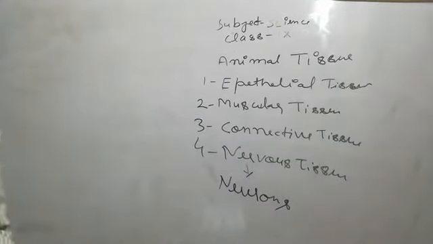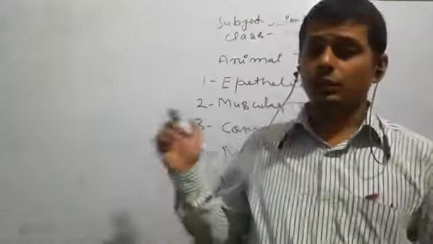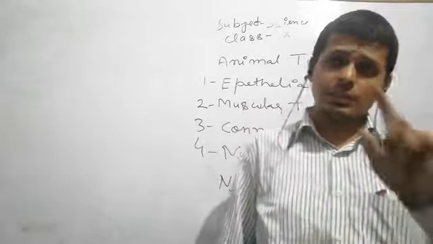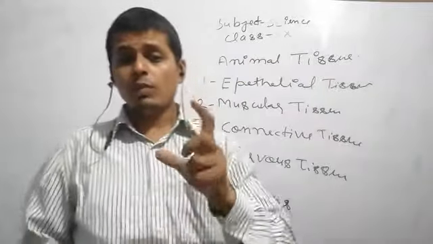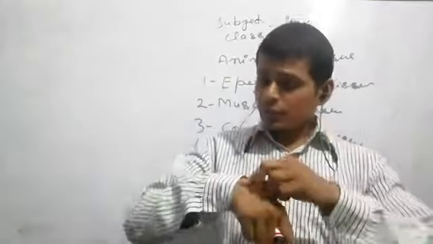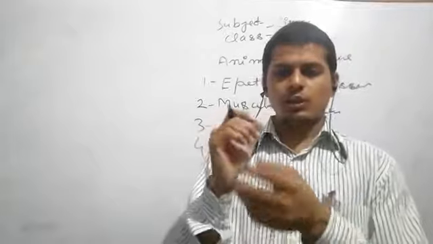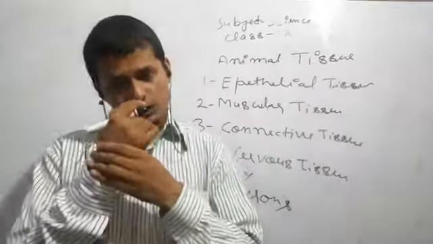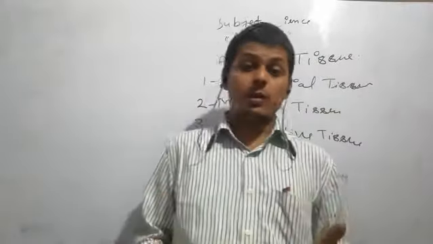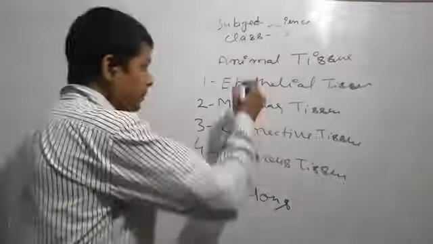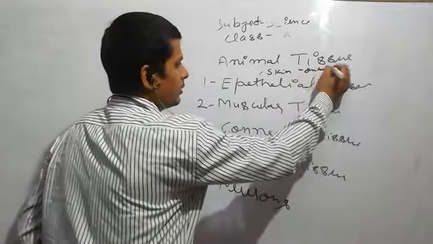After that, we have to study epithelial tissue. Epithelial tissue is the covering or protective tissue in animals. Our body skin is also protective tissue. It forms the outer covering like skin, and the protective outer covering of organs. It forms the inner lining of blood vessels, lungs, and esophagus. It protects the body and controls the movement of material. Epithelial tissue means skin, the outer layer, outer protection.